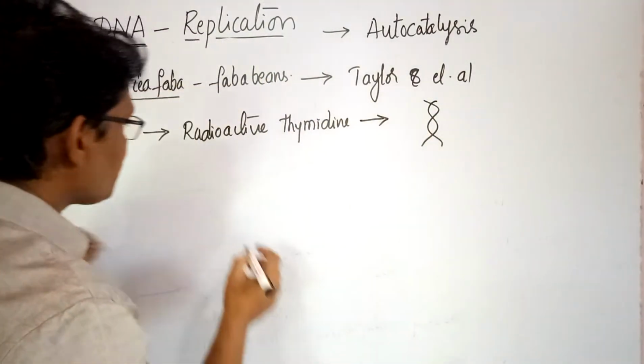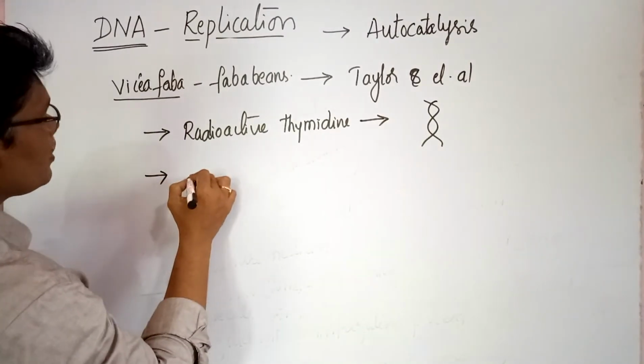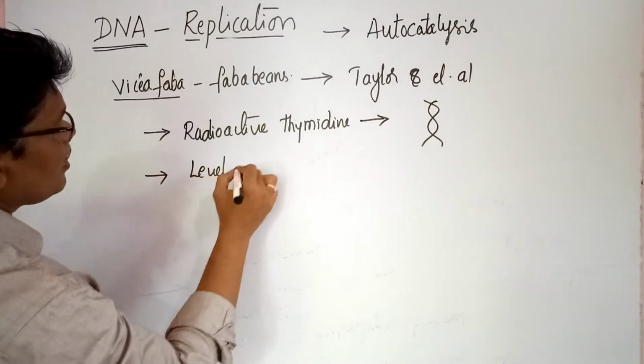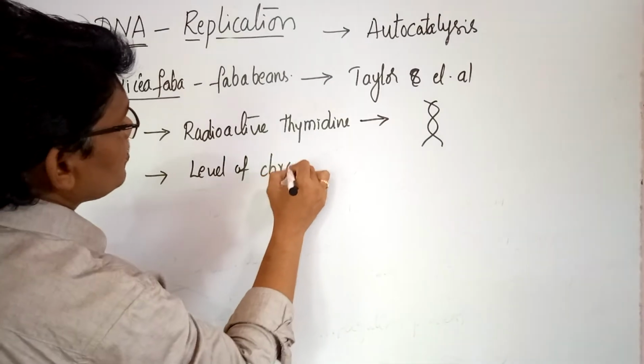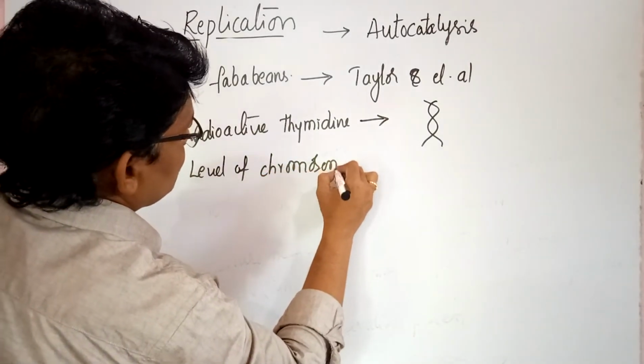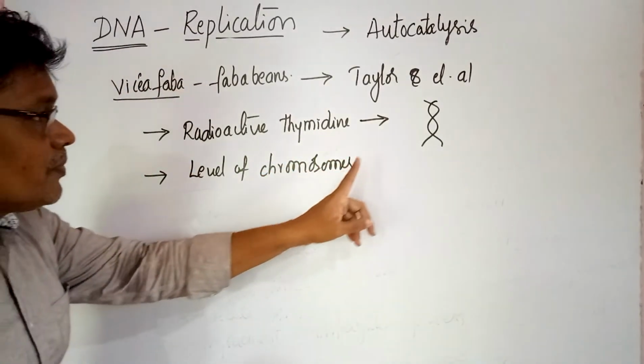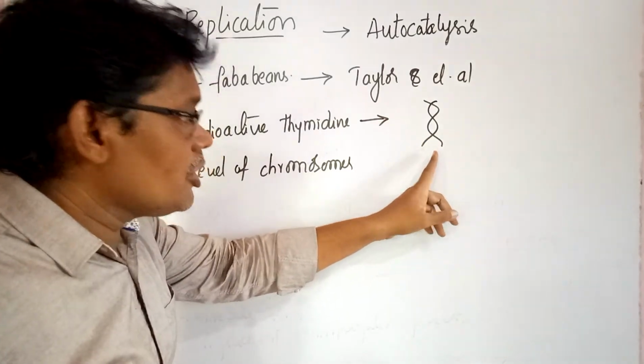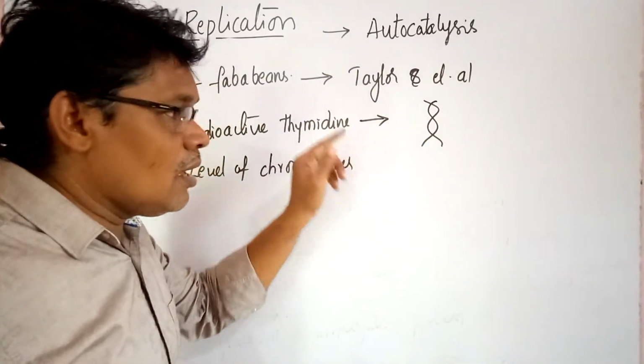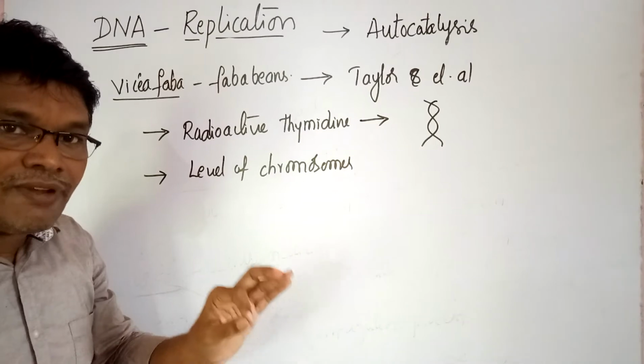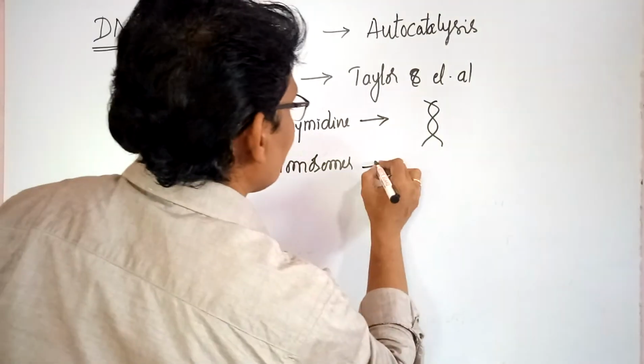At the level of chromosomes, the DNA molecule within the chromosomes is also semi-conservatively replicated.